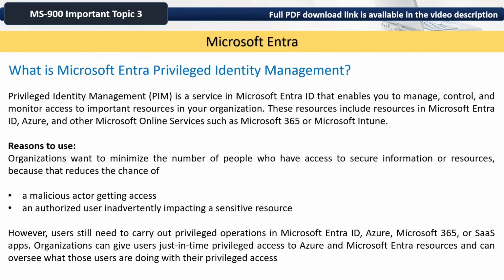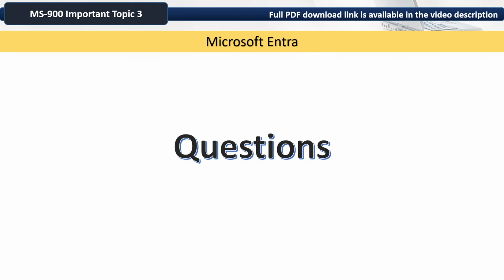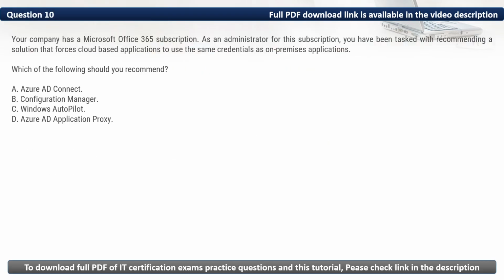However, users still need to carry out privileged operations in Microsoft Entra ID, Azure, Microsoft 365, or SaaS apps. Organizations can give users just in time privileged access to Azure and Microsoft Entra resources and can oversee what those users are doing with their privileged access. To the questions, question 10.